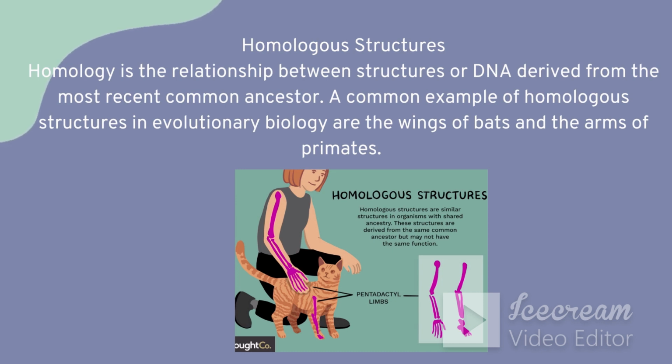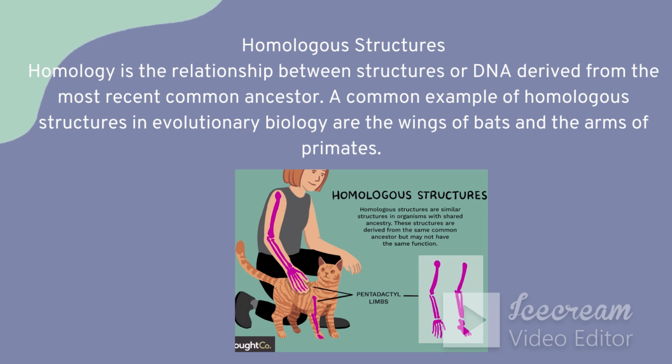First one is about homologous structures. These types of features come from a common ancestor. As an example, bat wings and primate arms. Think about the structure of a primate arm and also bat wings.